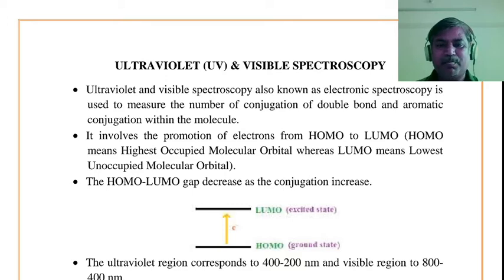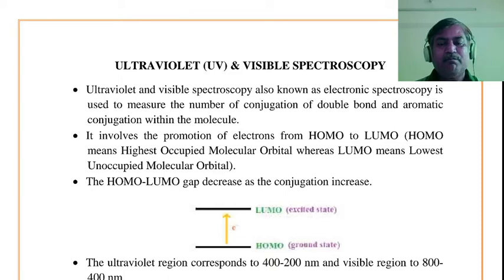Second thing, how it works. So, UV spectroscopy always involves the excitation of electrons from HOMO, that is highest occupied molecular orbital, that is ground state energy level, to LUMO, lowest unoccupied molecular orbital, that is excited state.